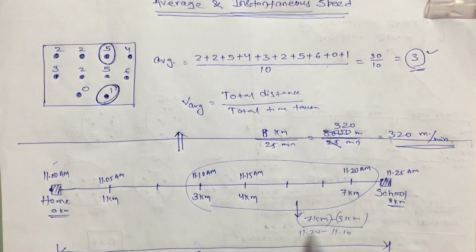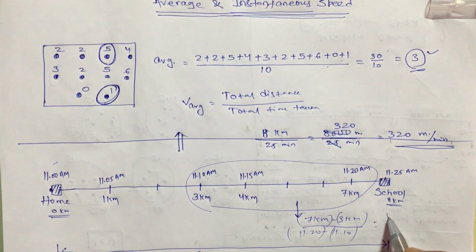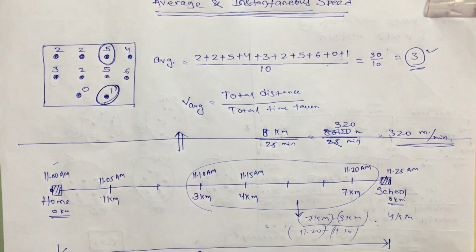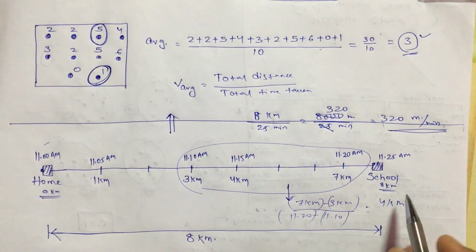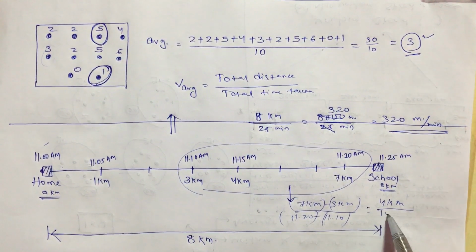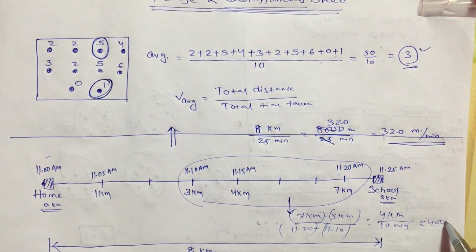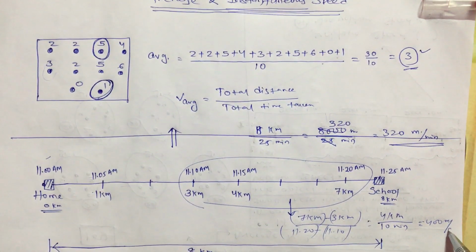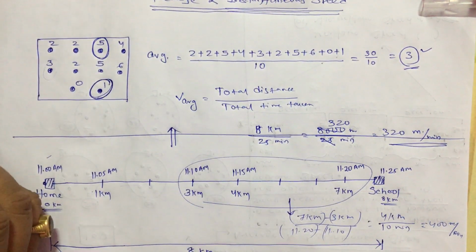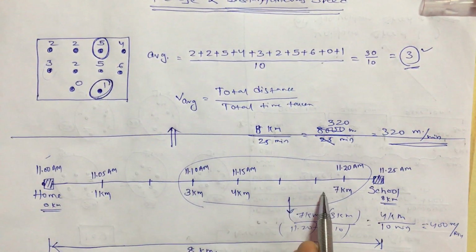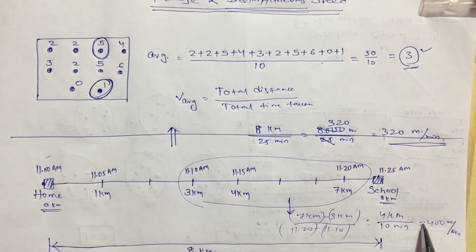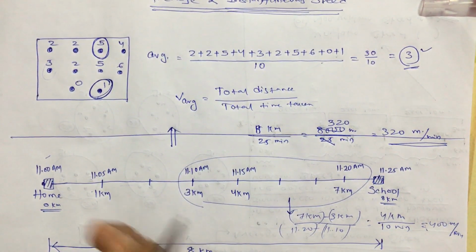So it will be equal to 4 kilometer divided by 10 minutes, or 4,000 divided by 10, which is 400 meter per minute. So in this time interval your average speed was 400 meter per minute. So this is all about average.